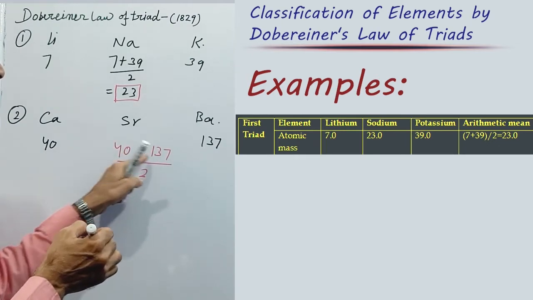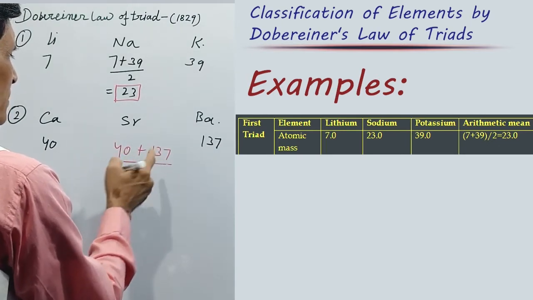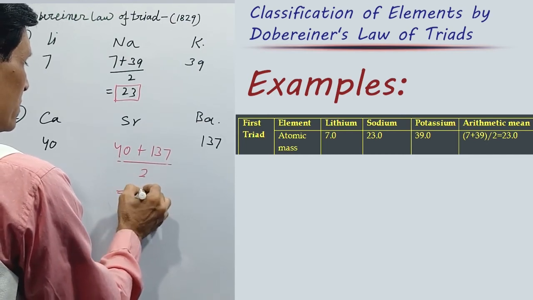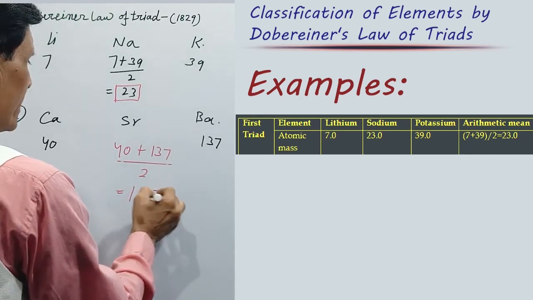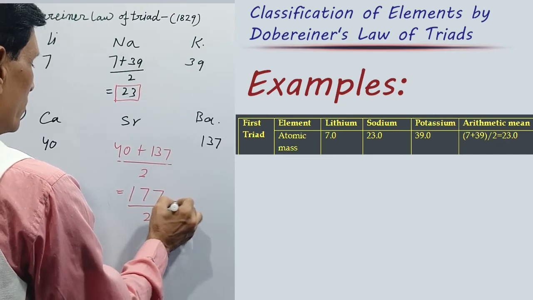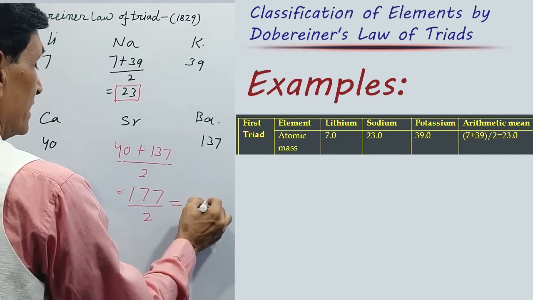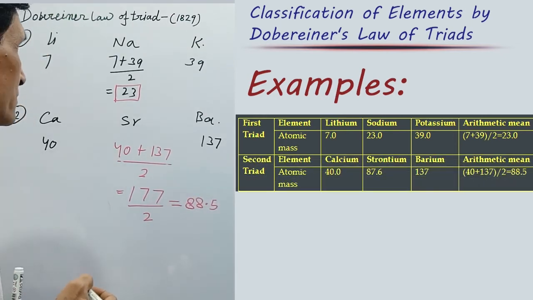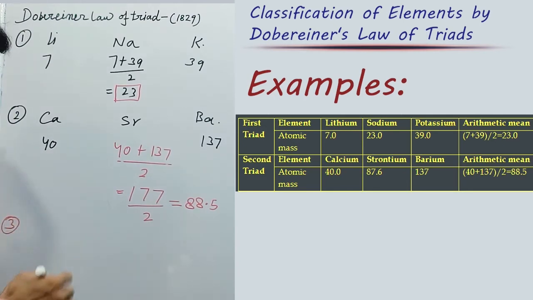On adding these two, the total is 177, divided by 2 equals 88.5.